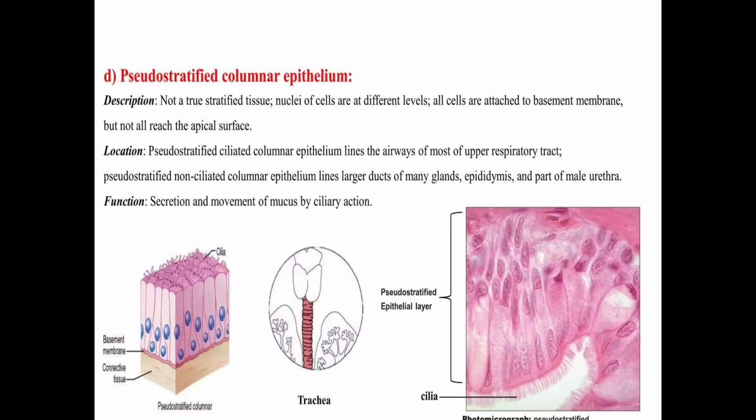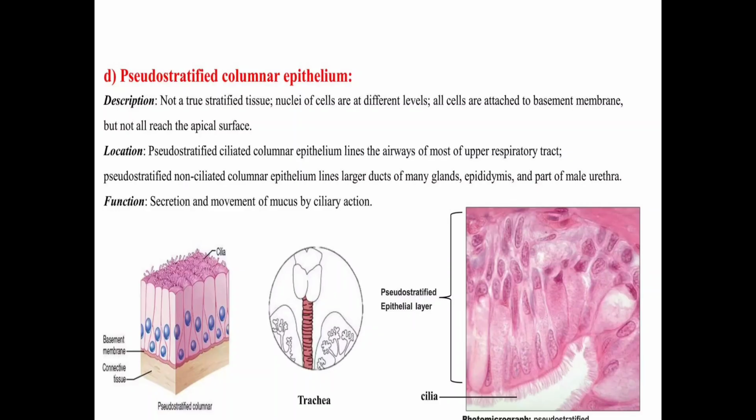Next one, pseudo-stratified columnar epithelium. Pseudo-stratified columnar epithelium looks like stratified tissue, but it is not a truly stratified tissue. Nuclei of the cells are at different levels. All cells are attached to the basement membrane, but not all reach the apical surface. So some cells remain below the apical surface, and some cells reach the apical surface. So this is an up-down type of structure. It looks like multiple layers, and so it is called pseudo-stratified columnar epithelium.